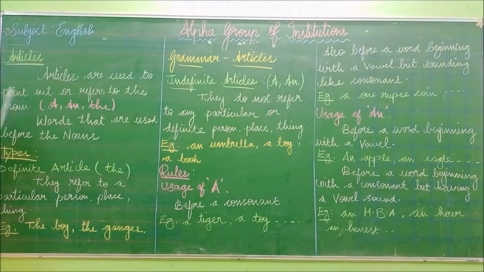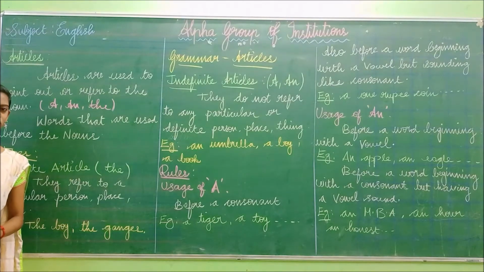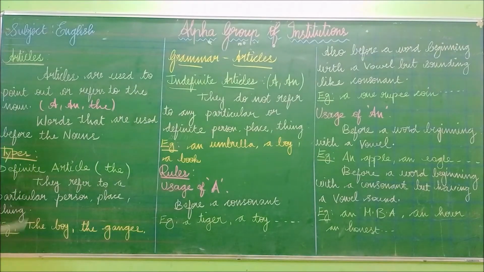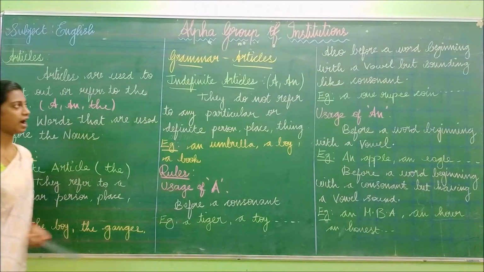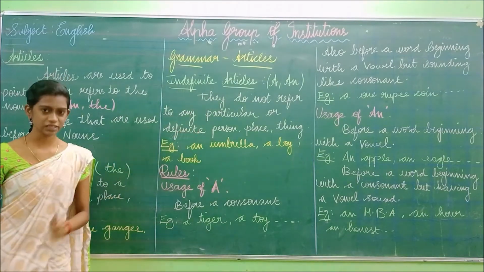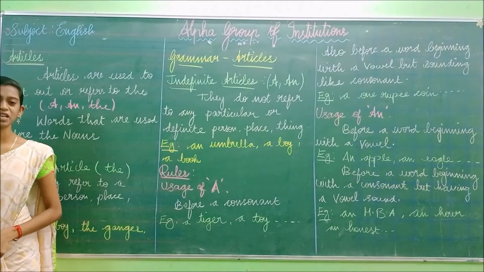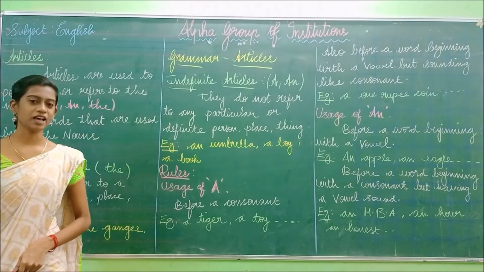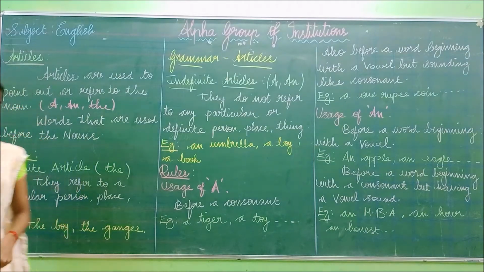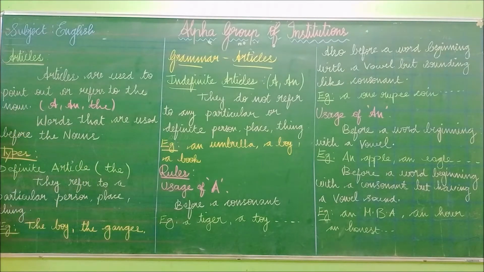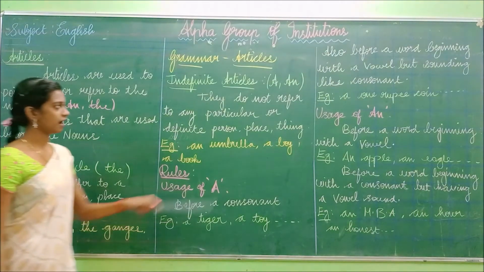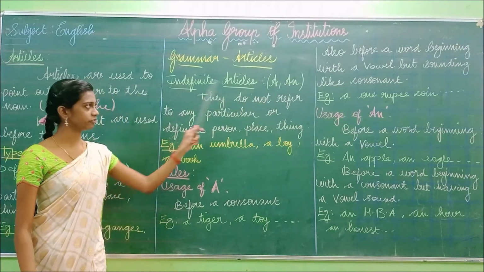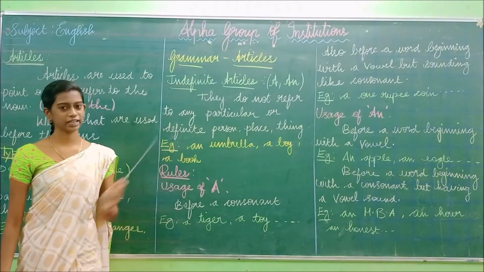Okay. Now we have seen the definition of articles. Now let us see the types of articles. There are two types of articles. What are they? They are definite articles and indefinite articles. The first type is the definite article and the second type is the indefinite article. So what is meant by definite articles? We say the is the definite article, and a and an are indefinite articles.